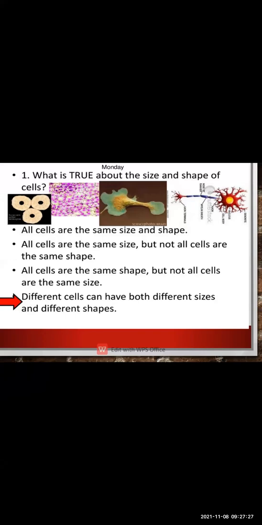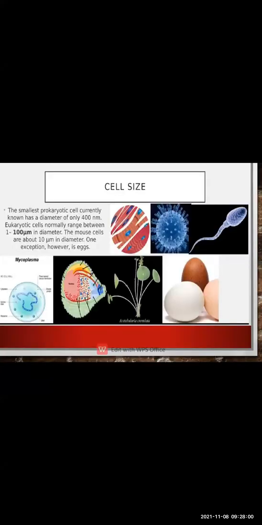Then the next part is: what is true about the size and shape of the cell? To this question, many people made different statements, but the correct statement is that different cells have different sizes and different shapes. All cells do not have the same size or the same shape. Then next you can see the size of the cell. The size of the cell is very small.